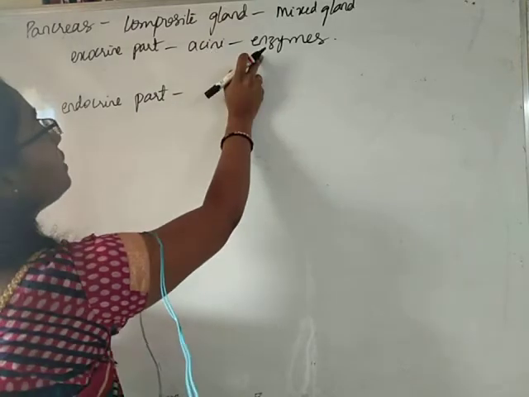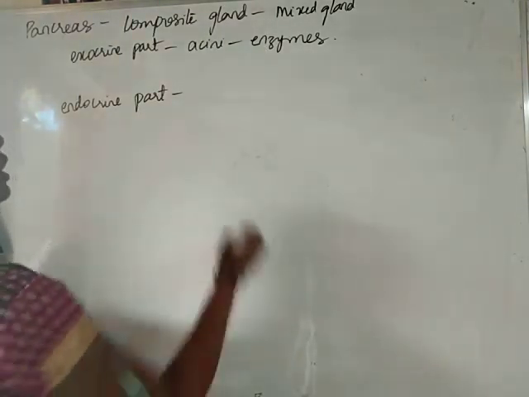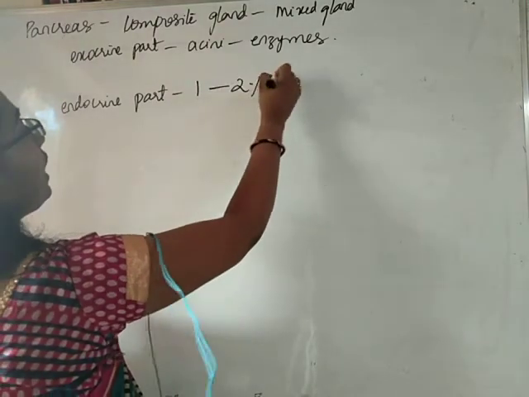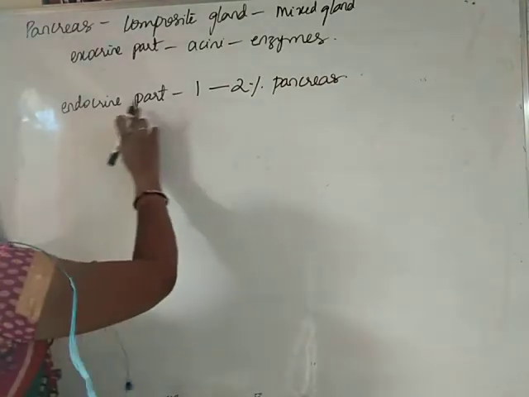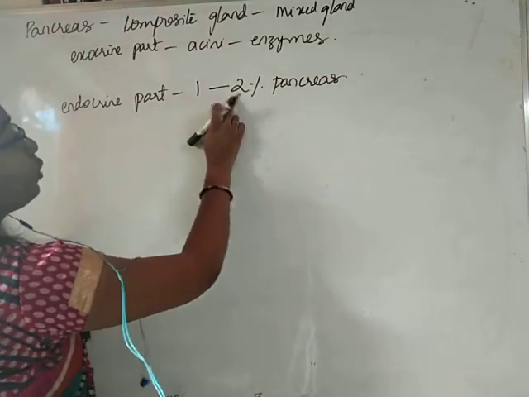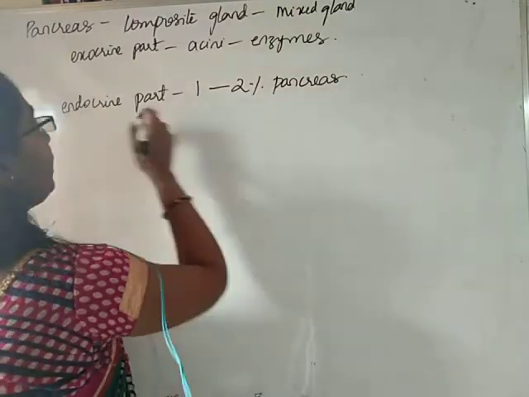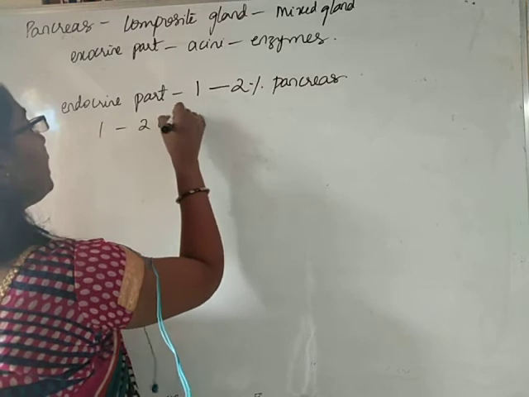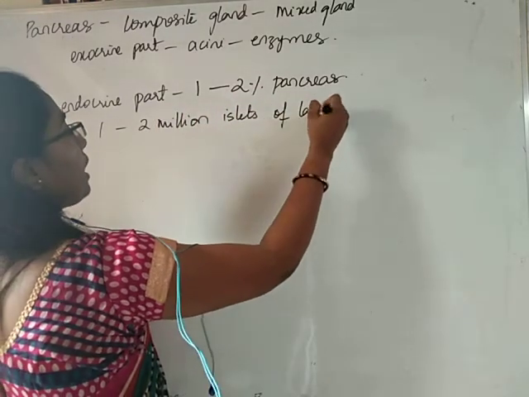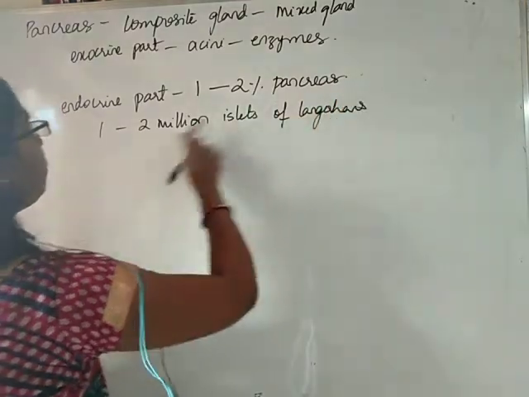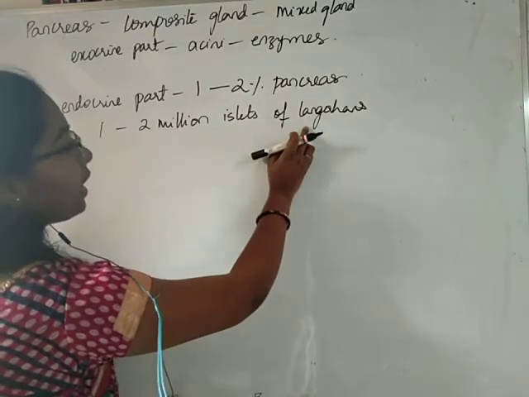Endocrine part of the pancreas constitutes only 1 to 2% of the total pancreas, and it includes 1 to 2 million islets of Langerhans.